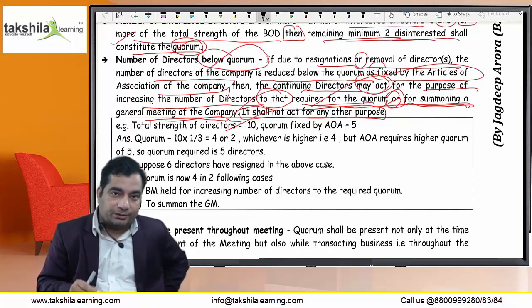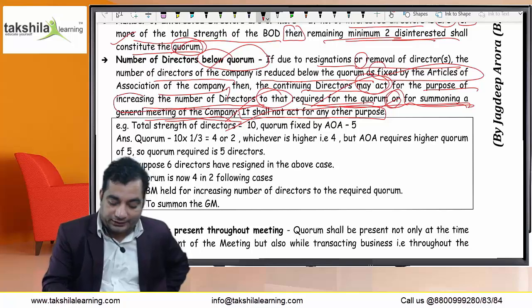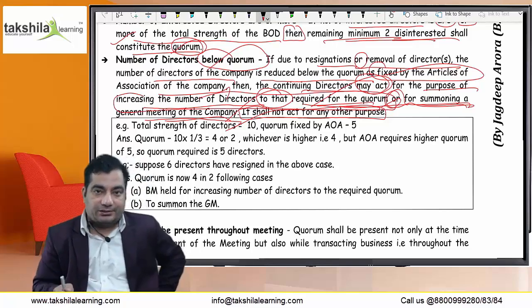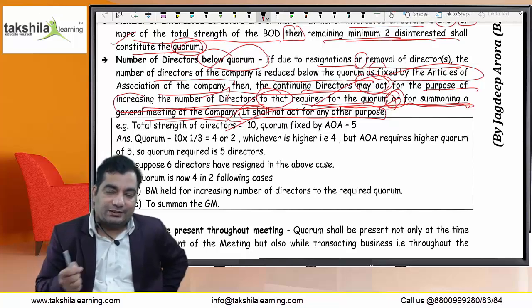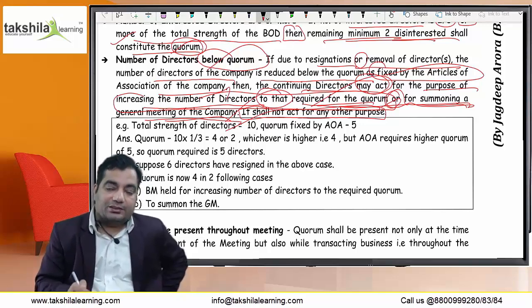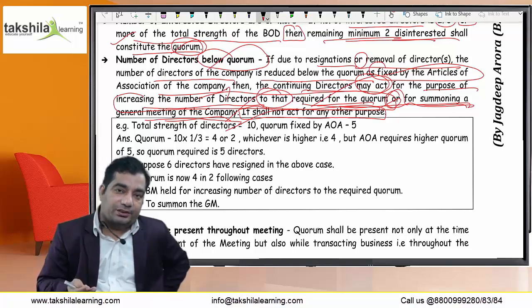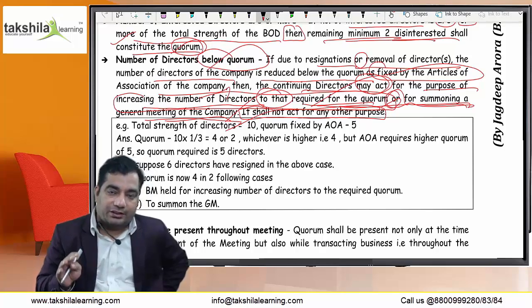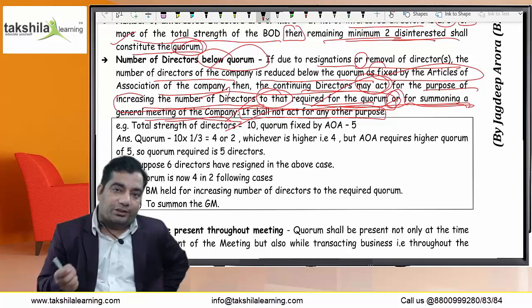First is the purpose of increasing the number of directors required for the quorum. If the directors want to increase their number to constitute a valid quorum, for that purpose all the directors present will constitute a valid quorum. The next purpose is summoning a GM. Only for these two purposes, even if the directors have gone below the limit prescribed by the articles, the directors present shall constitute a valid quorum: one is for increasing the number of directors, second is for summoning a GM.